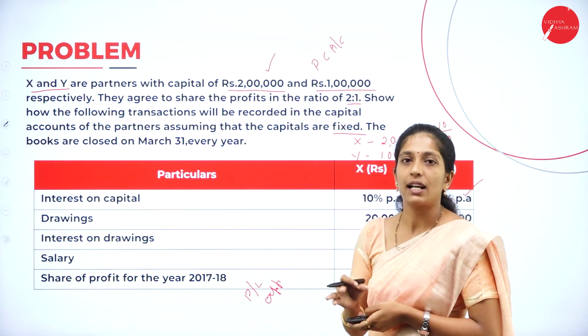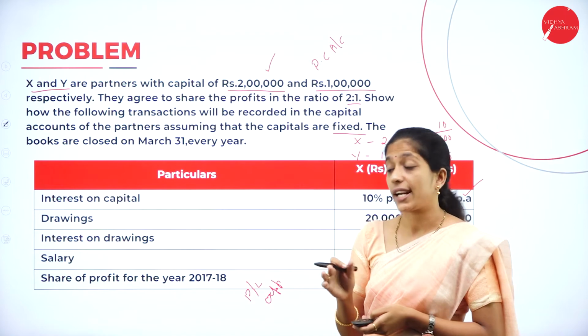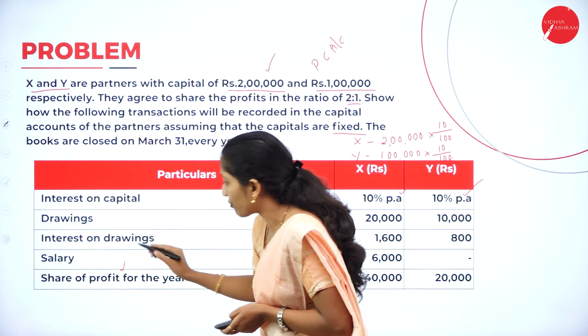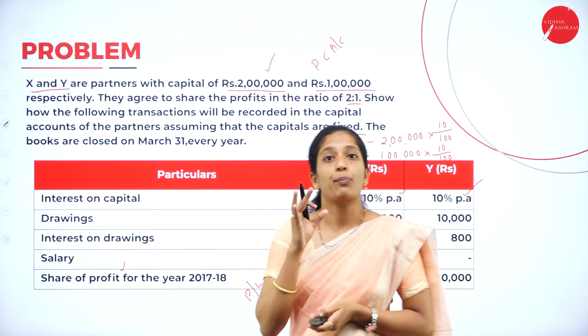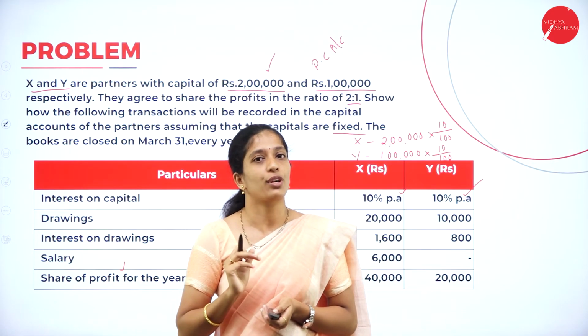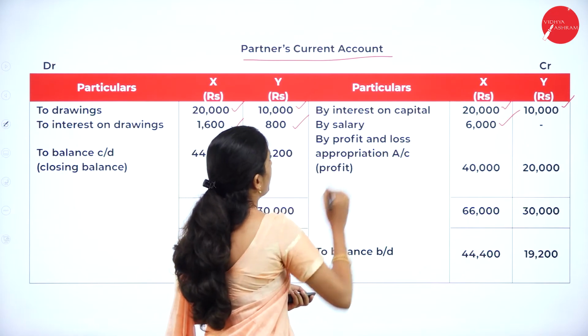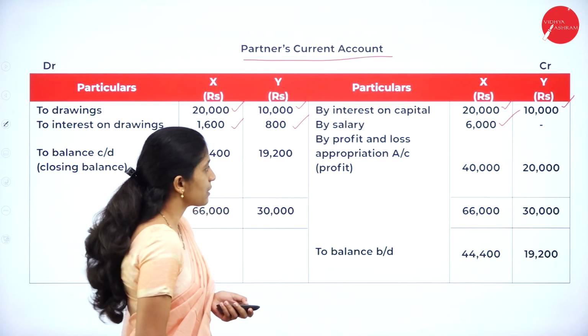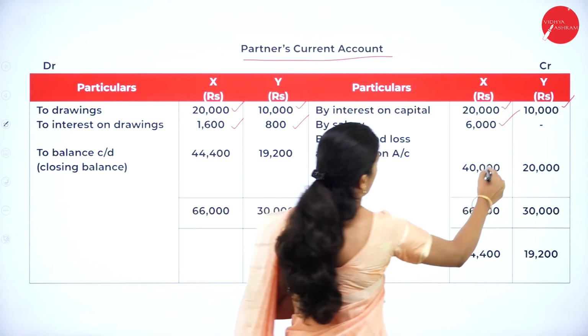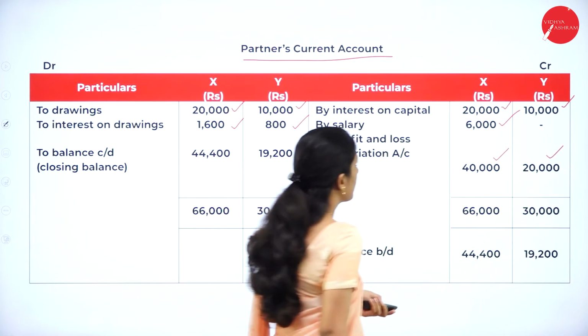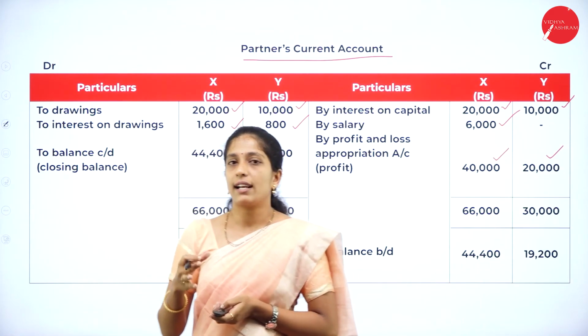It is nothing but the profit and loss appropriation account, and they have given that it is a profit. So, where do you record? In the partner's current account, credit side. By profit and loss appropriation account, profit. How much have they given? 40,000 and 20,000. So, we have recorded everything.